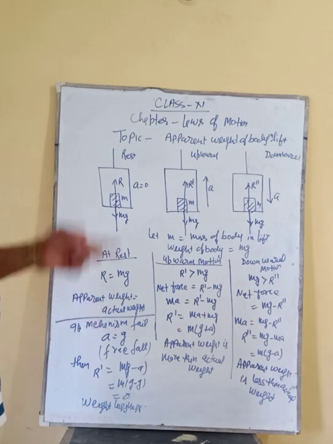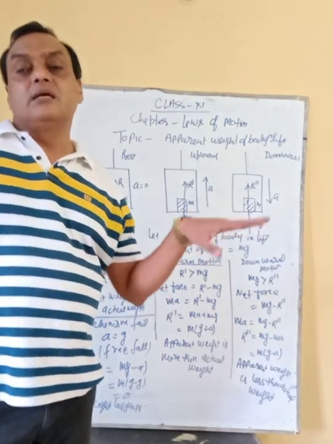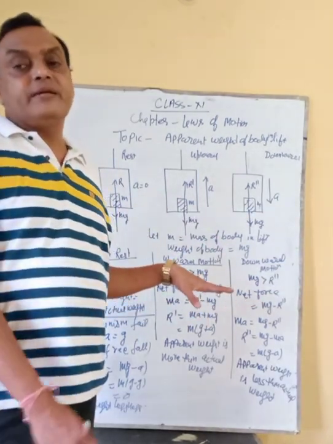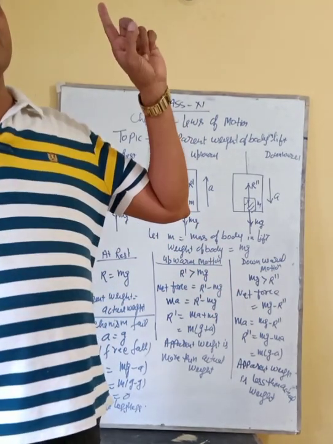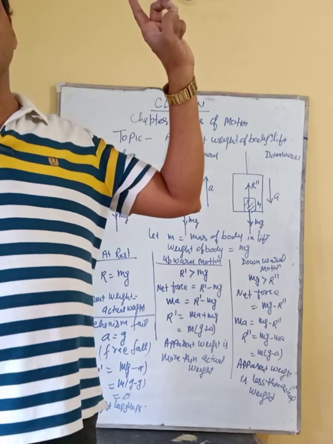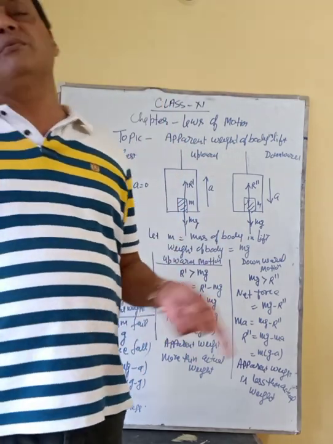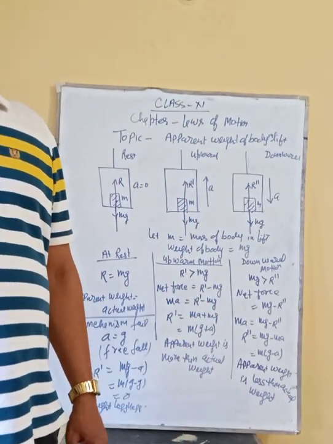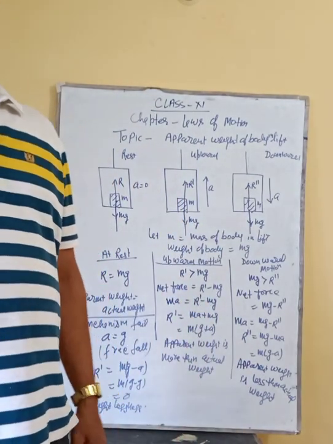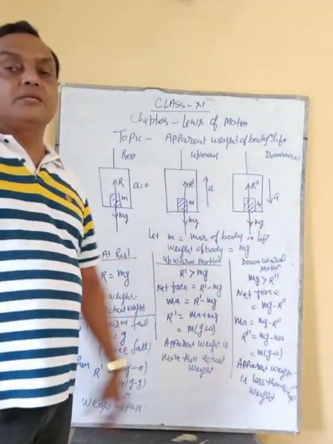You have to keep in mind, again I am repeating: when the lift is at rest, the apparent weight and actual weight are equal. When the lift is moving upward, the apparent weight will be greater than the actual weight. When the lift is moving downward, the apparent weight will be less than the actual weight. And in case of free fall, it is weightlessness.